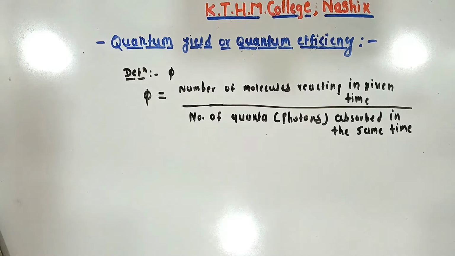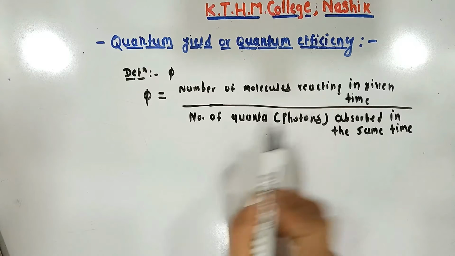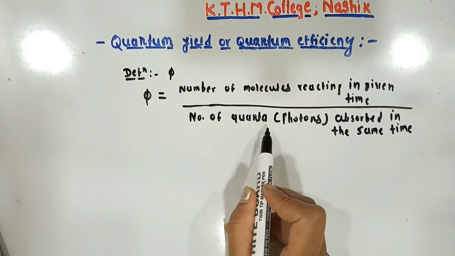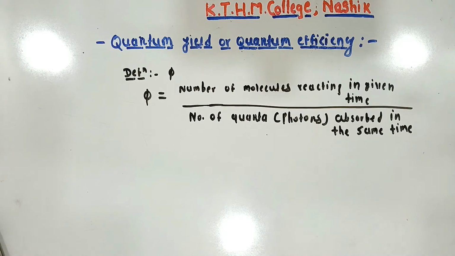Okay, this is about the definition of quantum yield or quantum efficiency. The number of molecules reacting in a given time per number of quanta or photons absorbed in the same time.